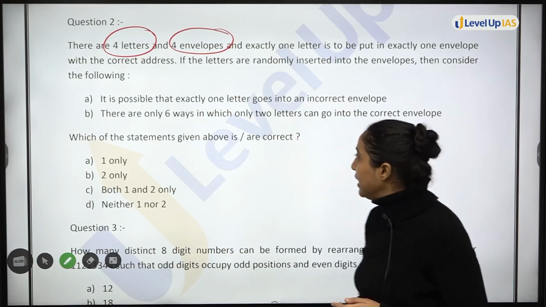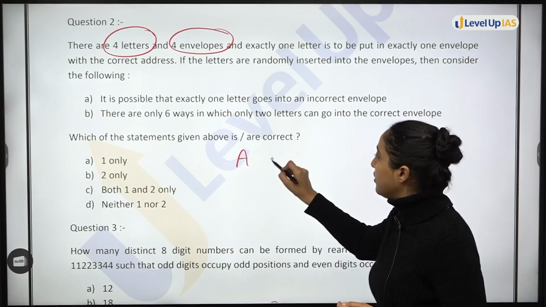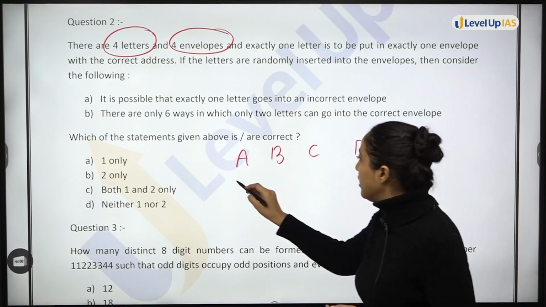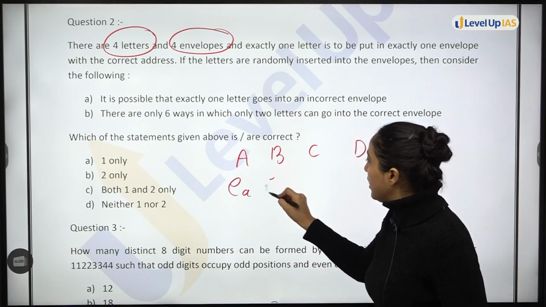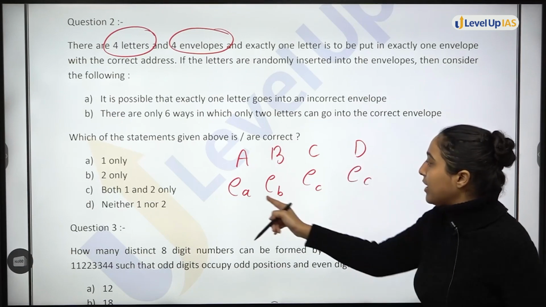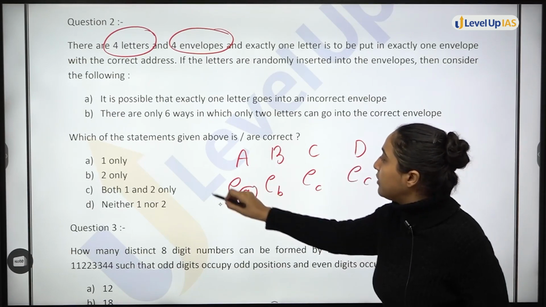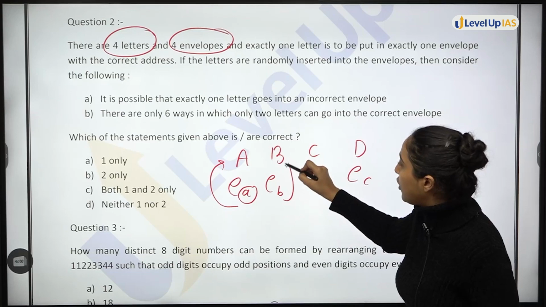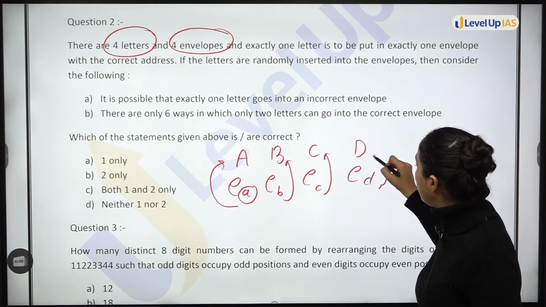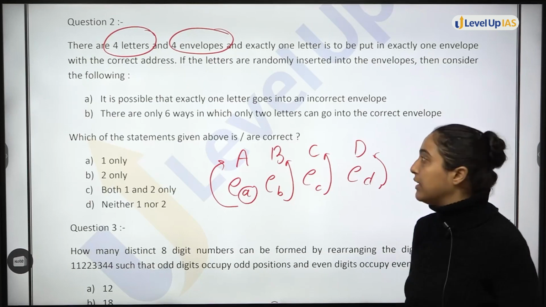For example, letters are A, B, C, D. Envelopes are EA, EB, EC, ED. That means envelope A is for A, envelope B is for B, envelope C is for C, and envelope D is for D.